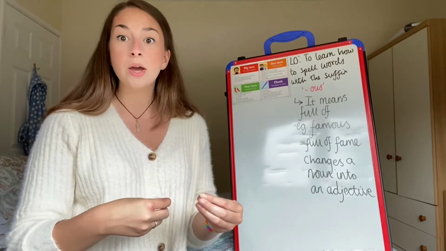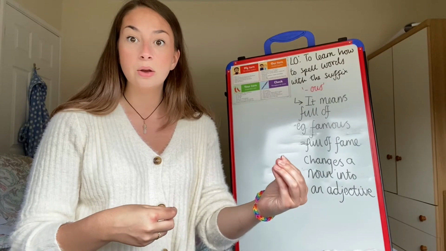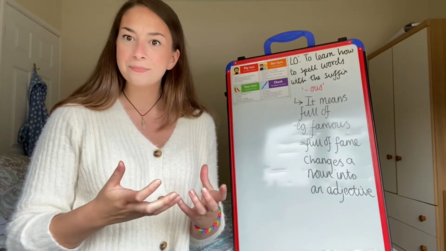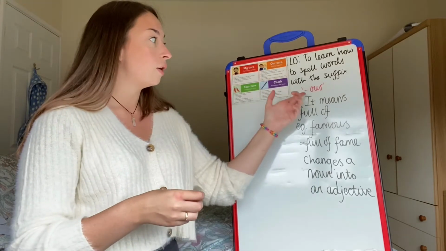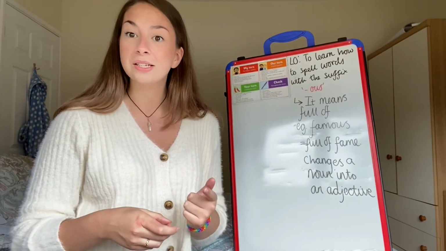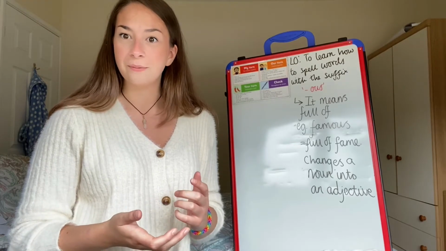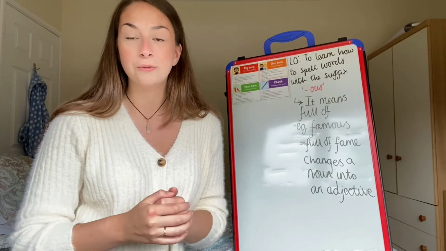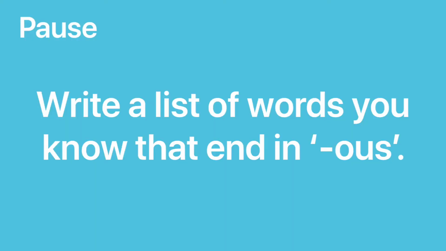So you could say that person is famous or that person has fame. Does that make sense? So when you add the OUS suffix, a noun changes to an adjective. How interesting. I wonder if you could find some words that also have the OUS suffix for me and write a list.